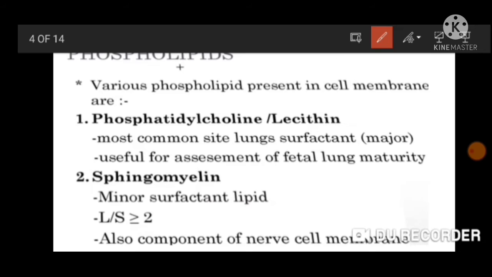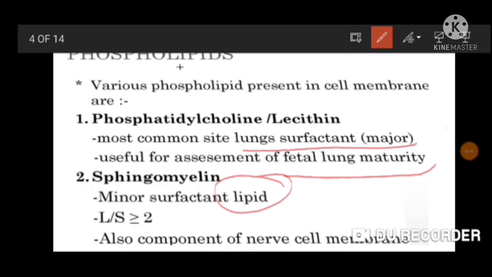Various phospholipids are present in the cell membrane, like phosphatidylcholine or lecithin, which is the most common lung surfactant and useful for assessment of fetal lung maturation. Then there is sphingomyelin, which is a minor surfactant lipid. A lecithin to sphingomyelin ratio greater than or equal to 2 advocates fetal lung maturation. Sphingomyelin is also an important component of the cell membrane.